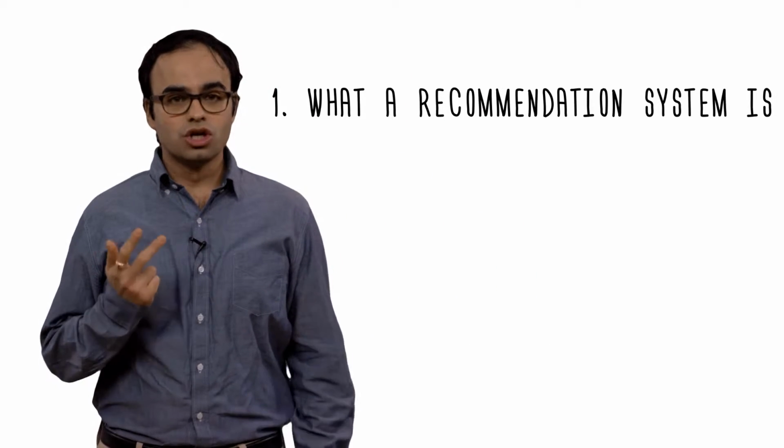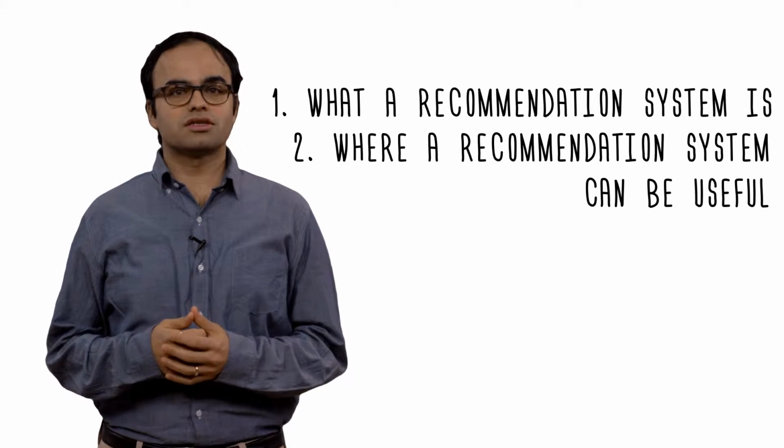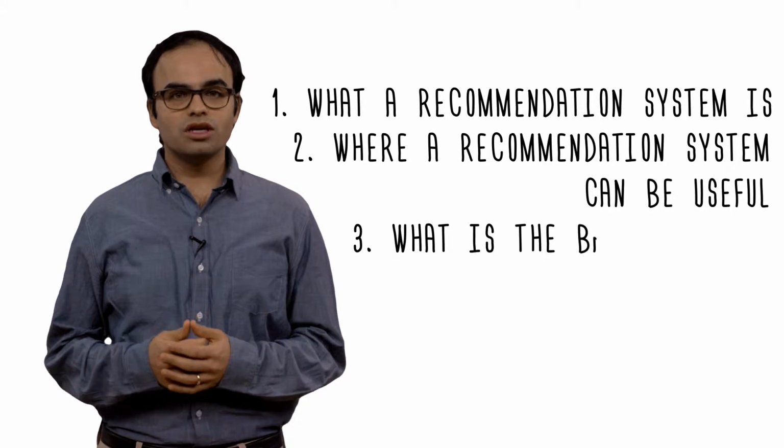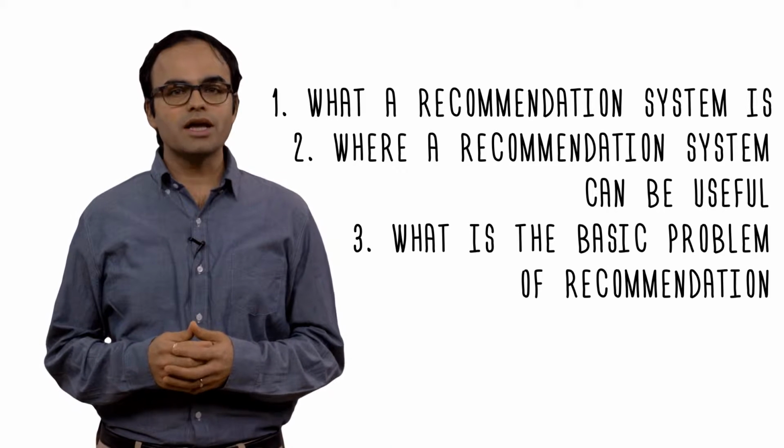Thus far, in this module, we have spent time discussing: 1. What a recommendation system is, 2. Where a recommendation system can be useful, and 3. What the basic problem of recommendation is. As we have seen, in its simplest form, the problem of a recommendation system is filling missing entries.